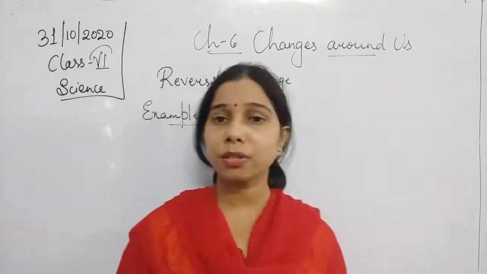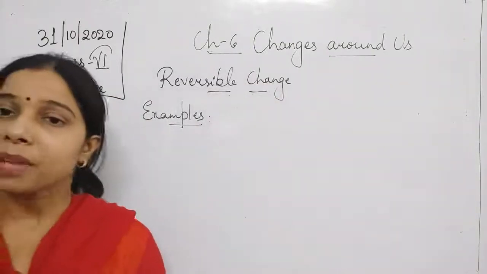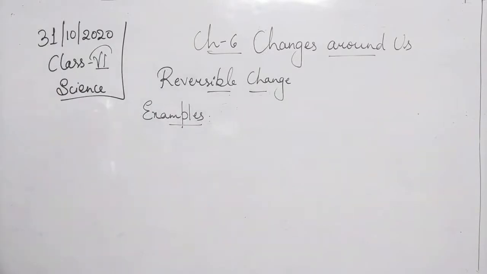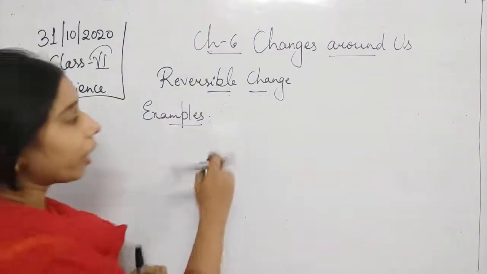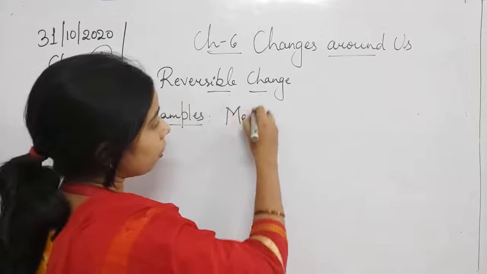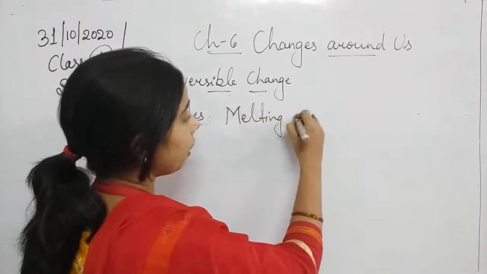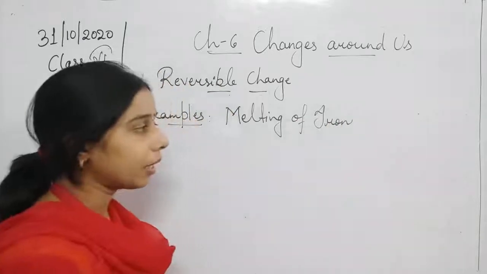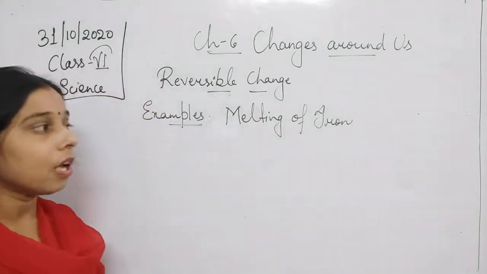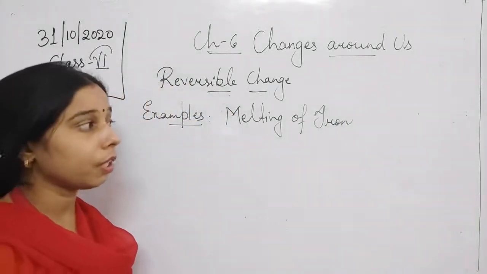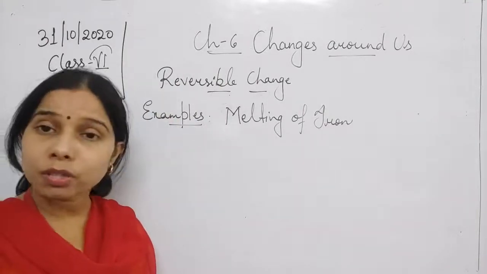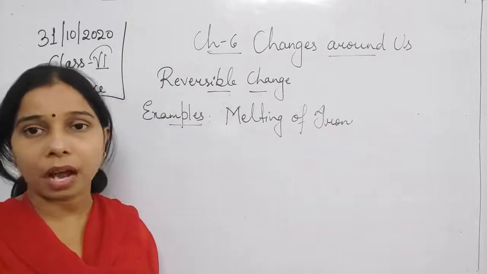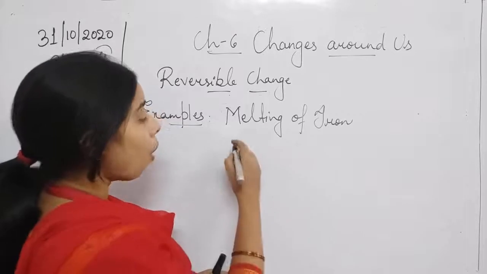In this one, students, we can talk about other examples like the melting of the iron also. So you have seen, students, that when we apply a very high temperature to the iron, it gets converted into liquid, and we use the term for it, that the liquid iron is known as molten iron.